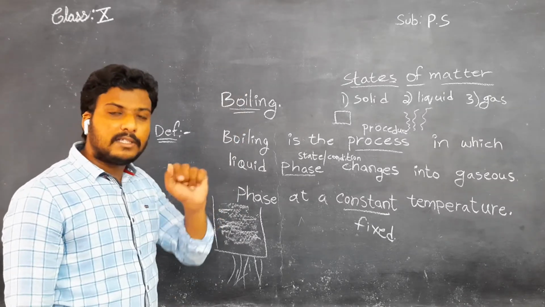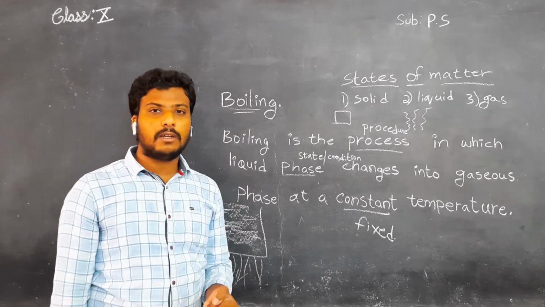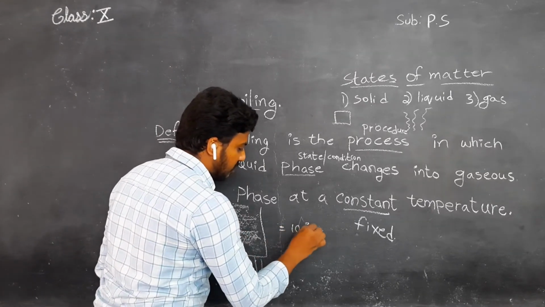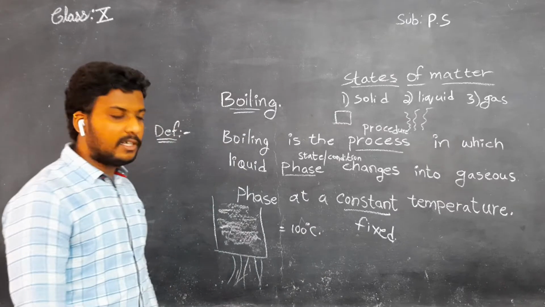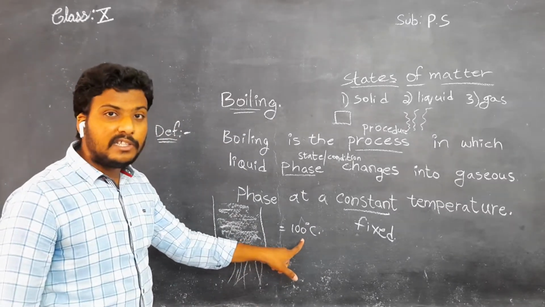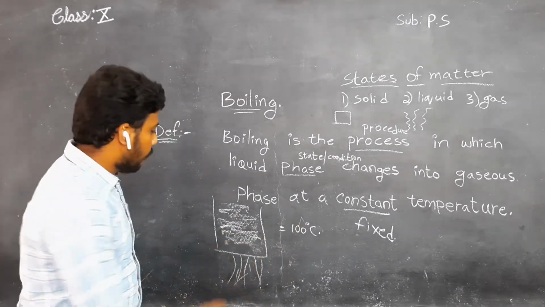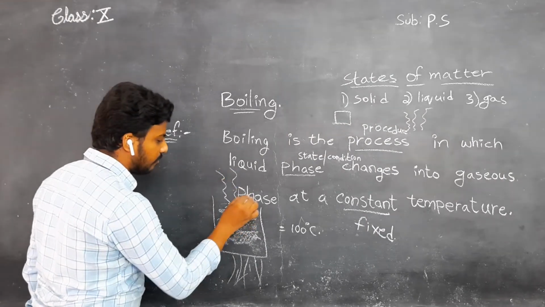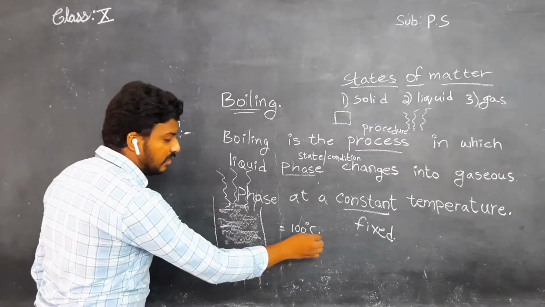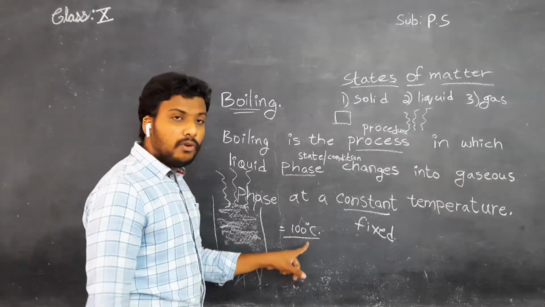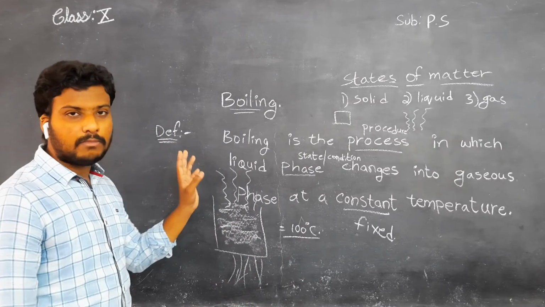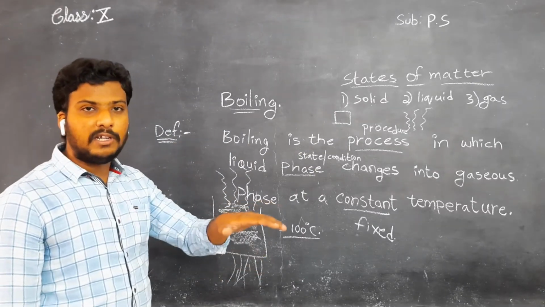No. It takes some time. What time, sir? It takes a temperature of 100 degrees Celsius. Until reaching 100 degrees Celsius, it never shows that effect. It slowly raises its temperature.